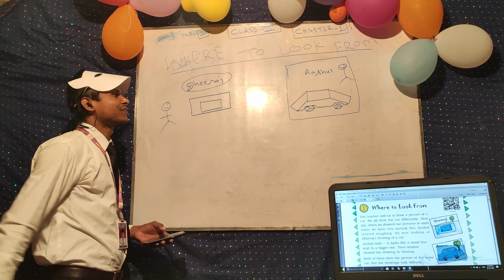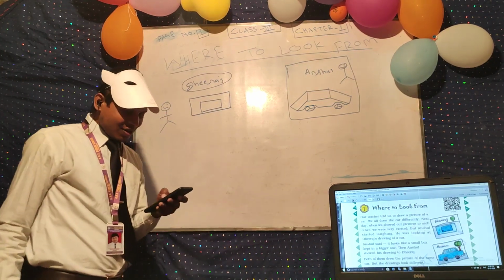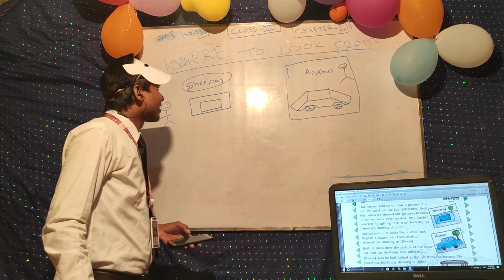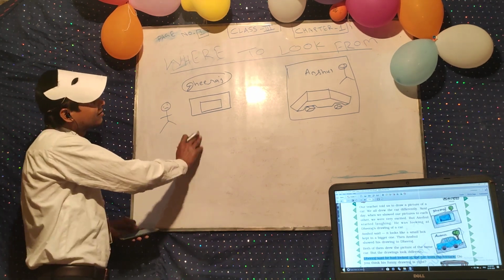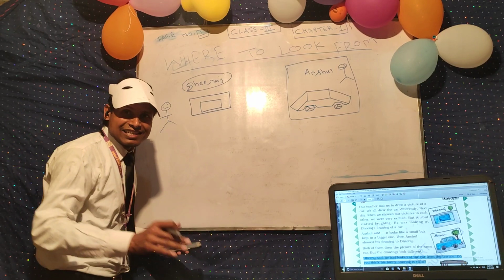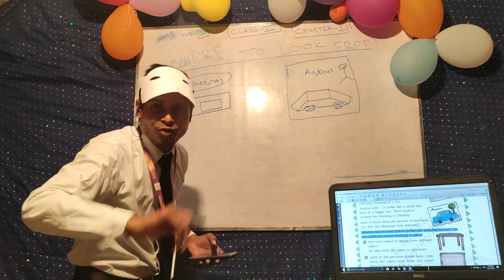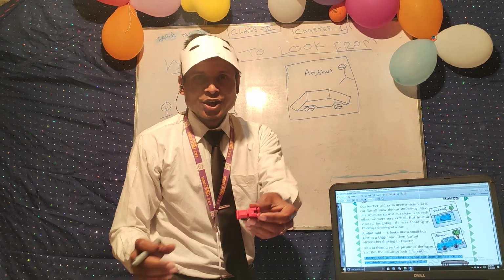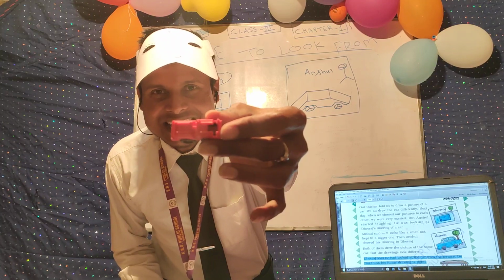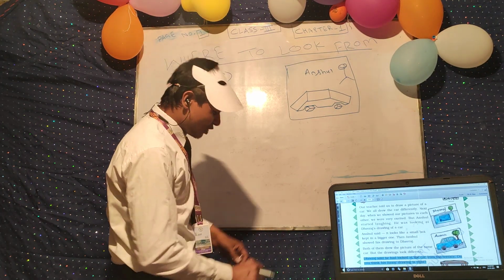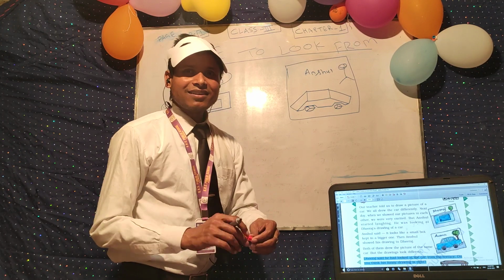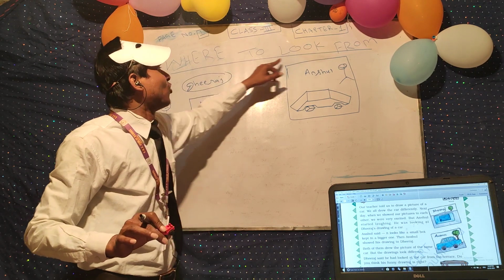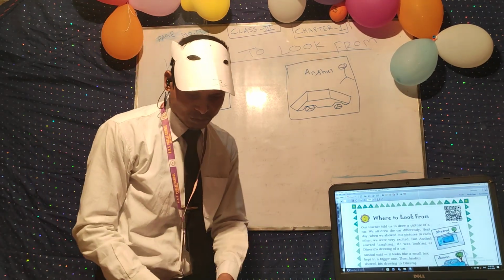So this is the view. It depends upon the view. Terrace. One word is here. Terrace, looking down from above. So it was a different view. If you are standing on the roof and you are going to see the picture of this car, you will see the picture like this. But if Anshul is going to see the picture, he will see the picture like this. So this is the difference. Where to look from? This is the difference between Dheeraj and Anshul.